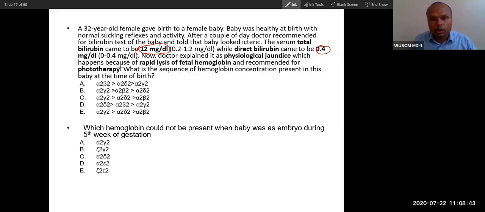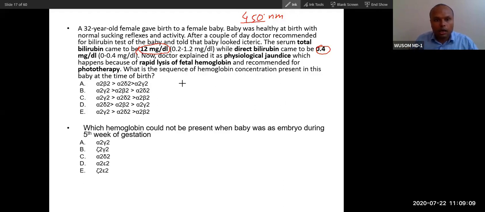This is also theory. Treatment of this baby is done by phototherapy. What do we do in phototherapy? We use a wavelength of light of about 450 nanometer, blue light, and expose the newborn baby to this blue light, and then the problem will be corrected.